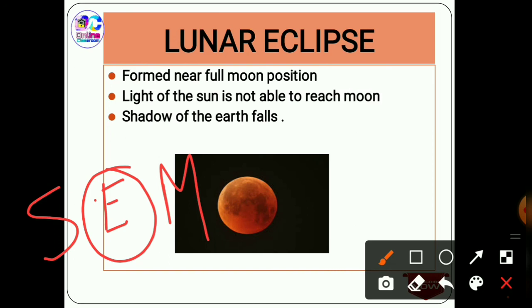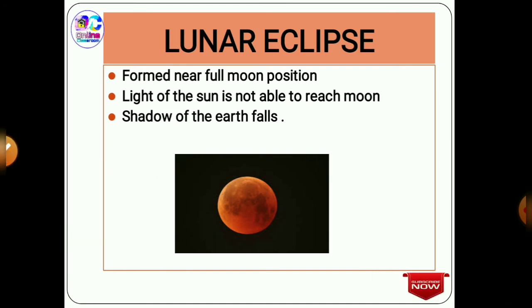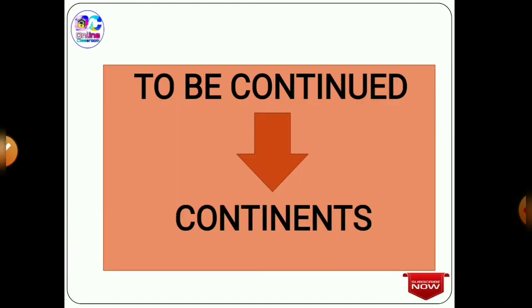In this way, we have learned about the important days, that is the solstices, summer solstice and winter solstice. We have also learned about the equinox. We learned about the two important concepts of eclipse, that is how the solar eclipse is formed and how the lunar eclipse is formed, the mechanism, which is at the center, and on which part the shadow forms. These are the important concepts which you need to learn by heart. The next topic will be the last topic of this chapter, that will be the continents. We're going to talk about the continents in the next topic.